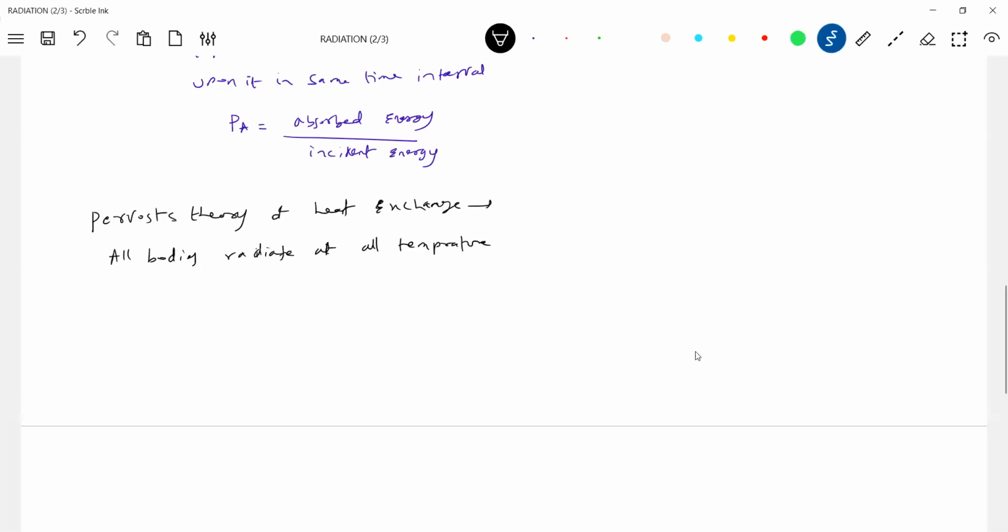This is something very, very important. Only at absolute zero will there be no radiation. Even at minus 40 degrees Celsius, a body will emit radiation. This is something very fundamental: all bodies radiate at all temperatures. This is going to help us a lot. All our numericals revolve around this idea.